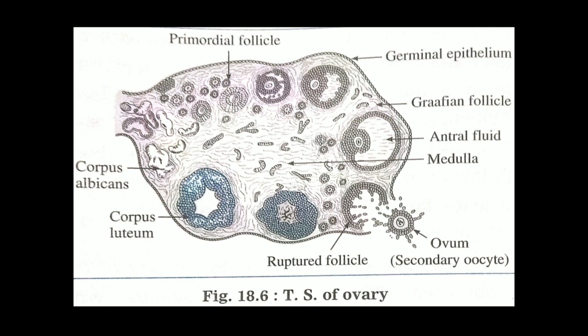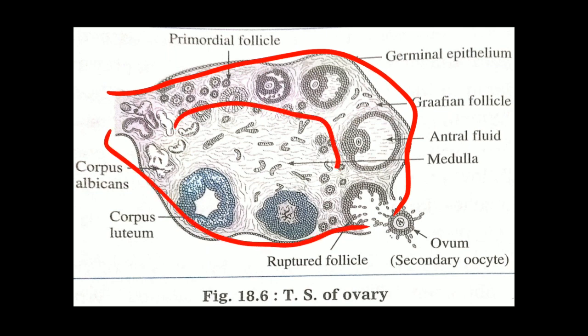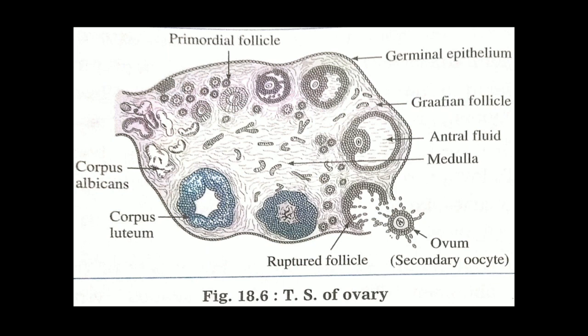See here again, the entire ovary gets divided into two parts, that is the outer peripheral region called the cortex and the middle portion called the medulla, and the cortical region shows the presence of many ovarian follicles. Therefore it looks very compact and granular in nature.